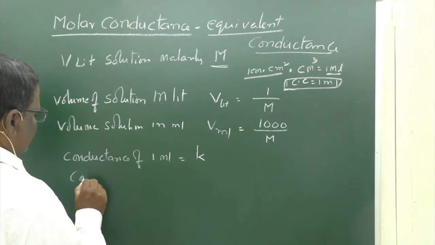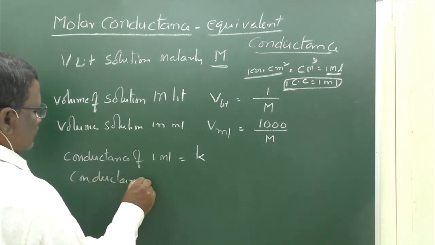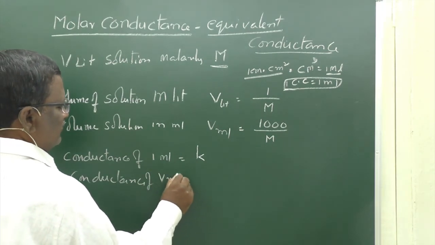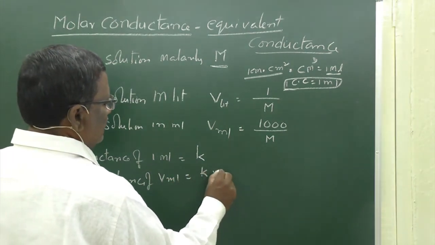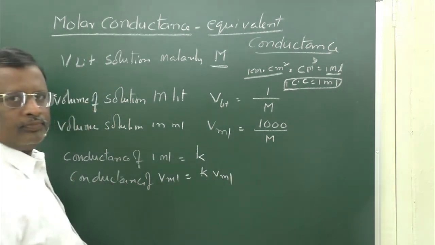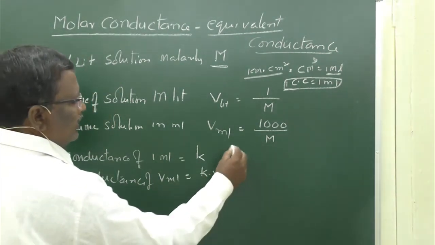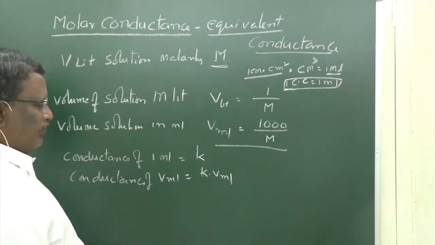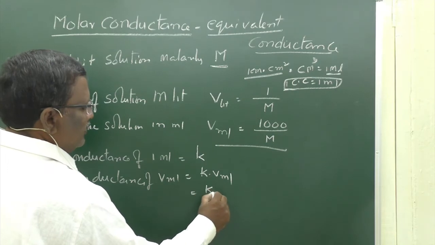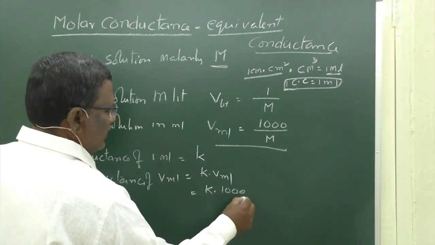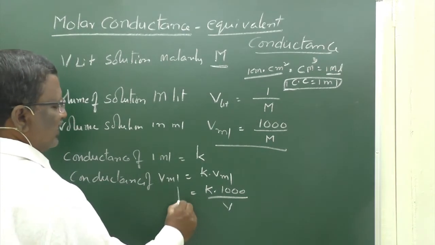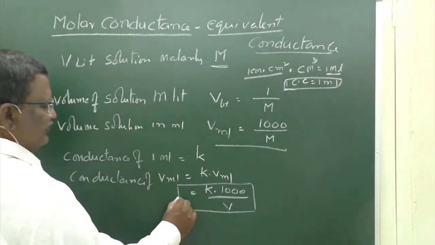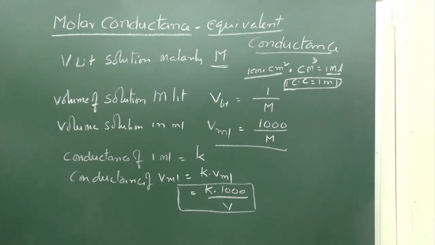Therefore, the conductance of V ml solution is equal to kappa into V ml, but V ml is equal to 1000 by M. Therefore, it is kappa into 1000 by M. This is the conductance of V ml solution, and we can say it is the molar conductivity.